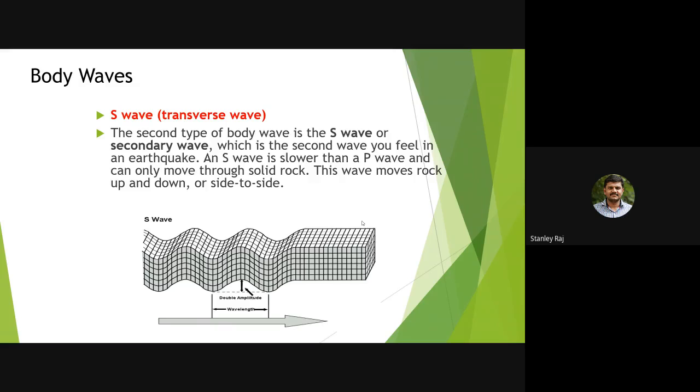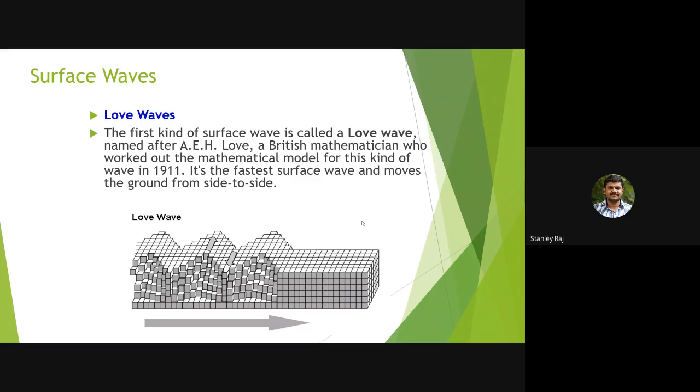Then surface waves. The first kind of surface wave is the Love wave. A.H. Love, a British mathematician, worked out the mathematical model for this kind of wave in 1911. It is the fastest surface wave and moves through the ground from side to side.